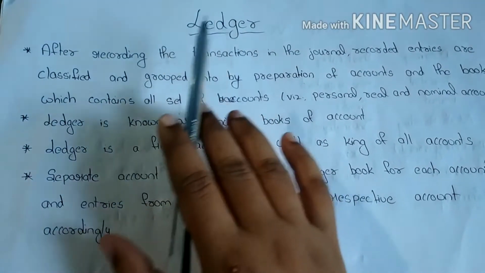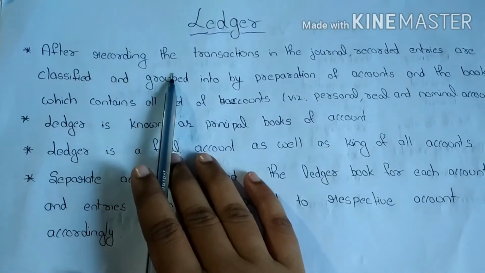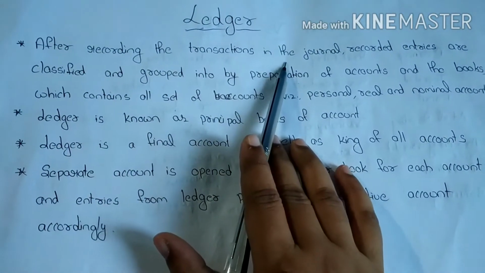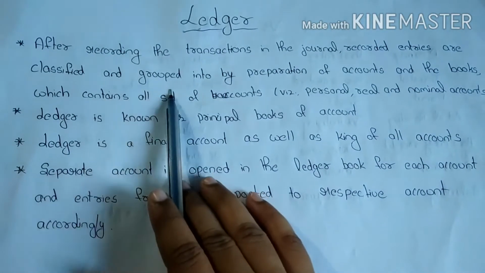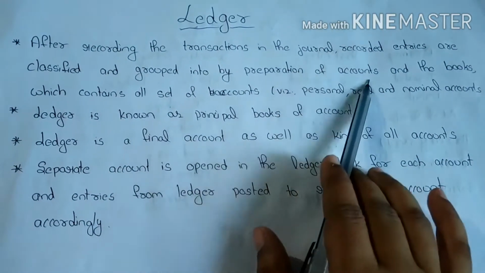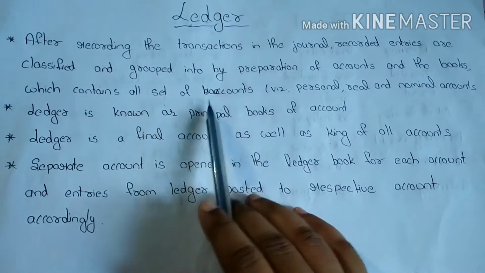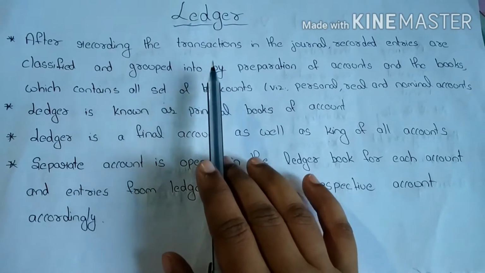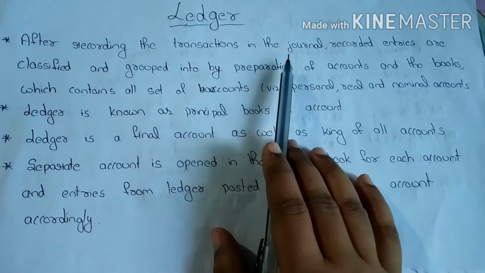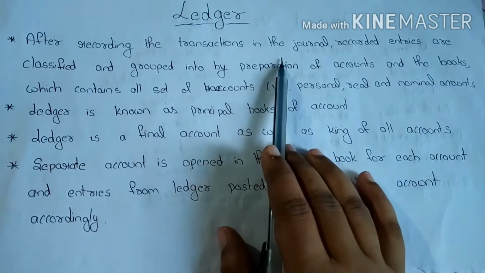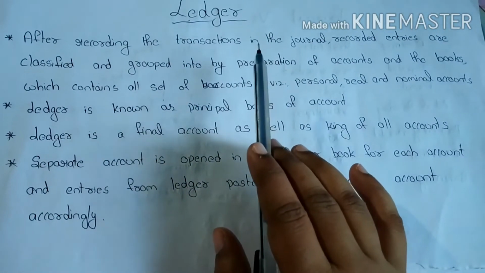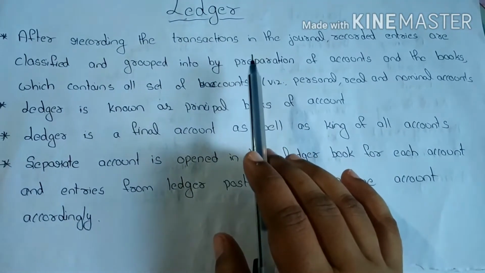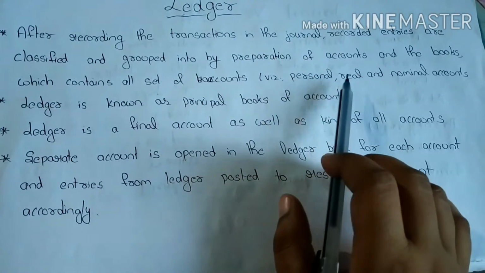Ledger. It's very easy to understand the meaning of ledger. After recording the transactions in the journal, recorded entries are classified and grouped by preparation of accounts, and the books which contain all sets of accounts: personal, real and nominal account. So first of all we have to record the transactions in the journal, right? The recorded transactions and entries in the journal should be classified and grouped into accounts, which contain all sets of accounts like personal, real and nominal account.